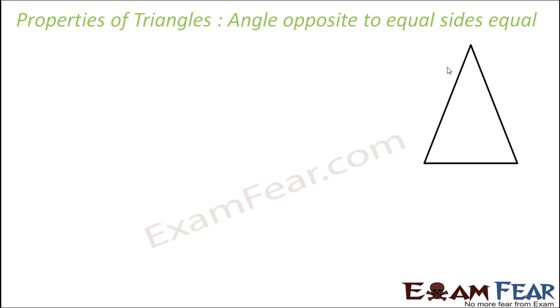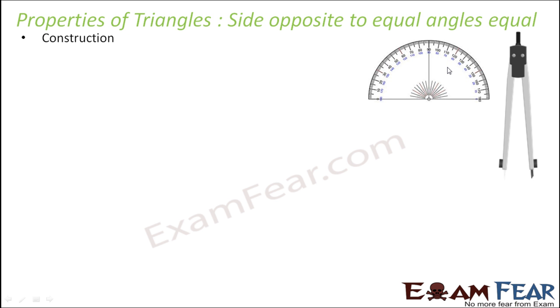Now the question is, is the converse also true? In this case, the angles opposite to equal sides are equal. So this is exactly the same as what we are saying. Is the converse also true? So we'll try to see that. We'll draw a triangle where the angles are the same. We have taken some fixed angle here, and the same angle with the compass we'll draw here. So this is given that this angle is equal to this angle, and we'll observe that these sides are equal.